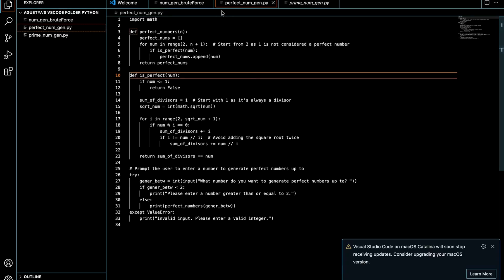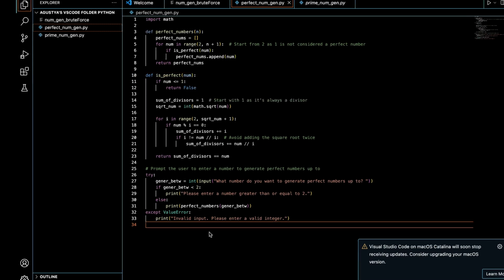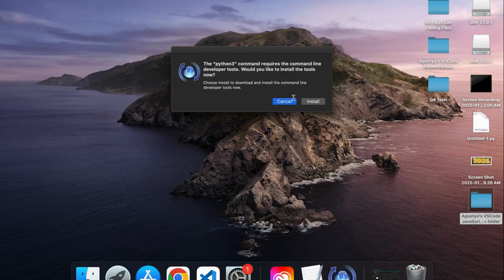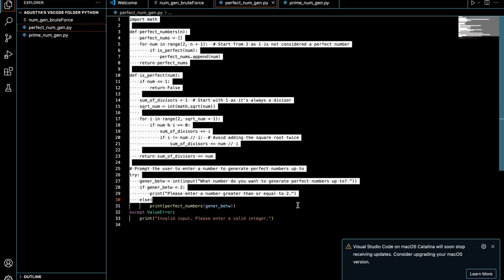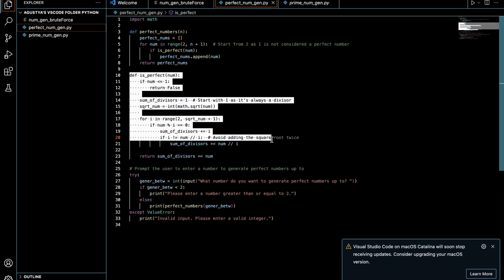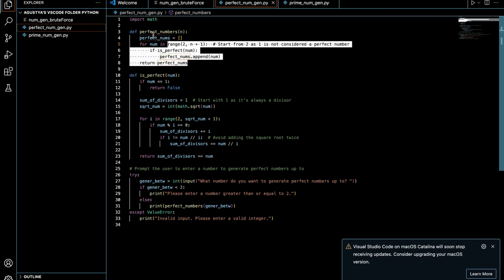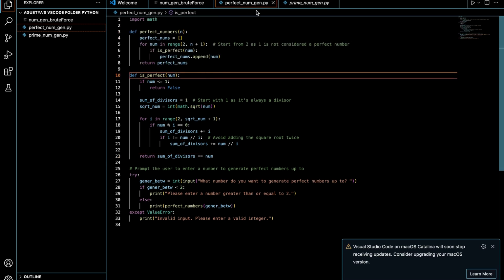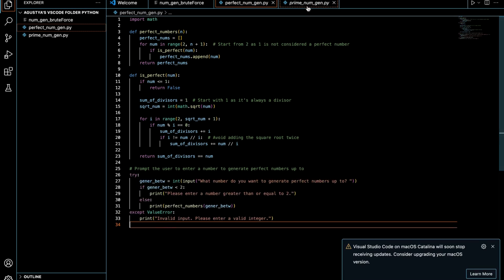So last time when we discussed the 34 line perfect number generator, we talked about different functions here, like the isPerfect function, which checks if it's perfect, then the perfect numbers one that stores perfect numbers, all of that, and the try except method that makes it more efficient to do these things.